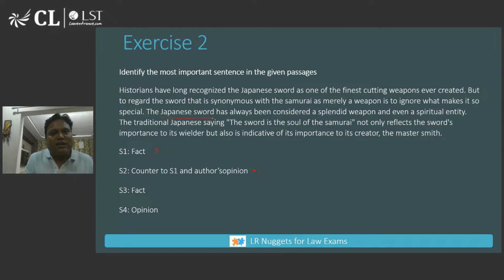The third line is a factual line again. The Japanese sword has always been considered a splendid weapon. Again, it can be verified whether it has always been considered so. The last line is an opinion: the traditional Japanese saying not only reflects the sword's importance to its wielder, but also is indicative of its importance to the creator, the master smith. S4. So out of S2 and S4, this is more important. Why? Because S2 was laying up the context. It gave a fact, saying generally this is what is believed, but there is a problem with the general belief. And then the author is telling what the problem with the general belief is. Okay, right.